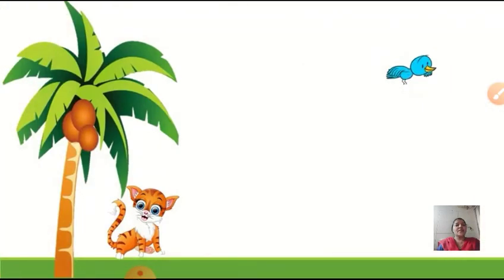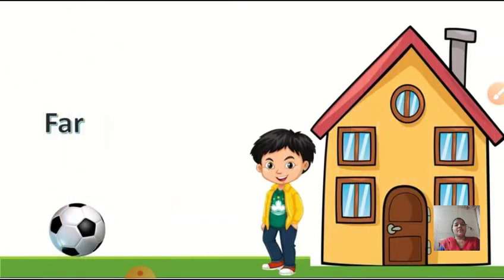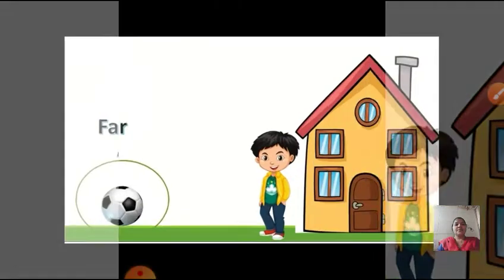Now look at the another picture. Here we can see a coconut tree, and what we can see near the tree? Yes, a cat is near the tree, so it is near. And you can see a bird is far from the tree. Now here you can see a house, boy and a football. So which object is far? Yes, a ball is far from the house. Okay.